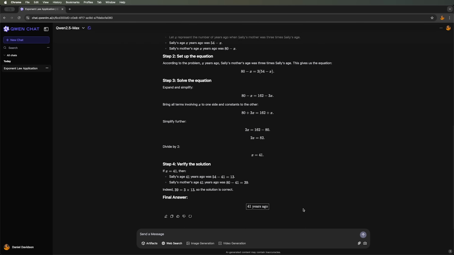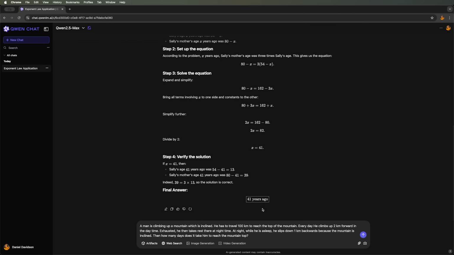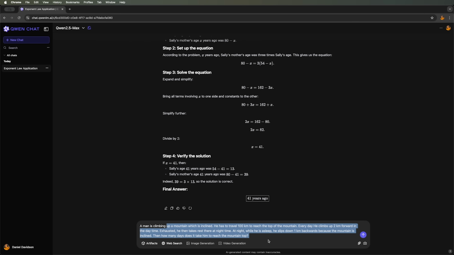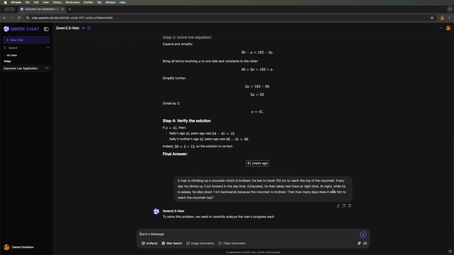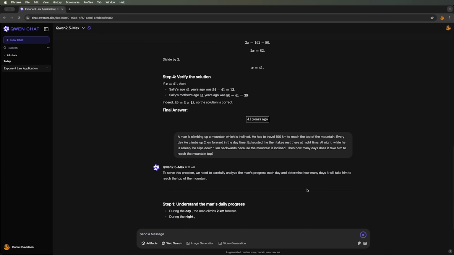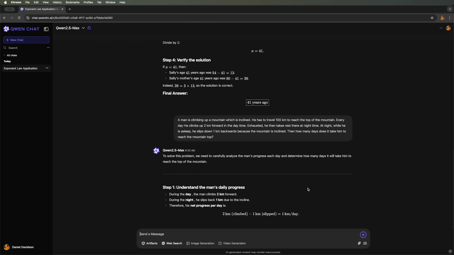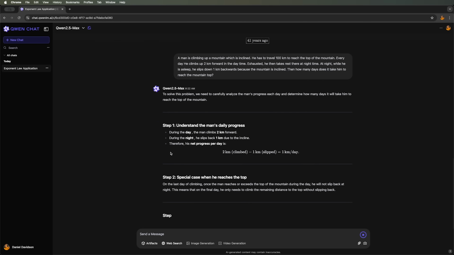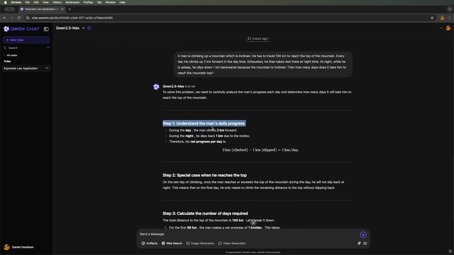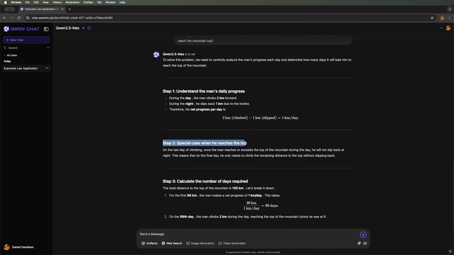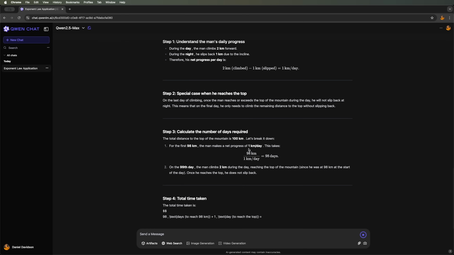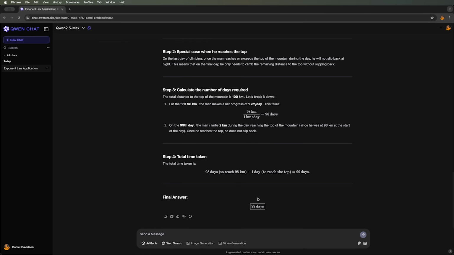One more math problem. A man is climbing a mountain with an incline. He needs to travel 100 kilometers to reach the top. During the day, he climbs 2 kilometers forward. Exhausted, he rests there at night. However, he slips 1 kilometer backwards due to the incline. How many days will it take him to reach the top? The correct answer is 99 days. Once again, Qwen 2.5 Max provides a detailed step-by-step breakdown, leading to the correct result.